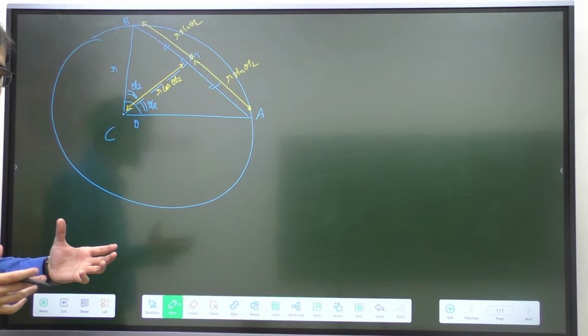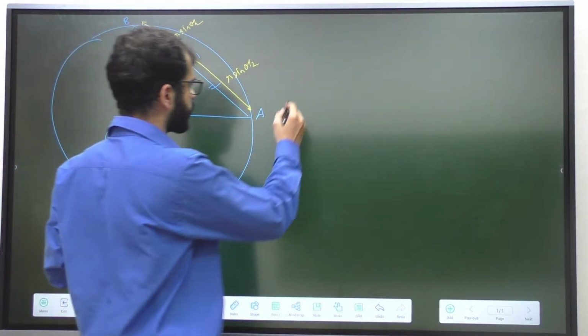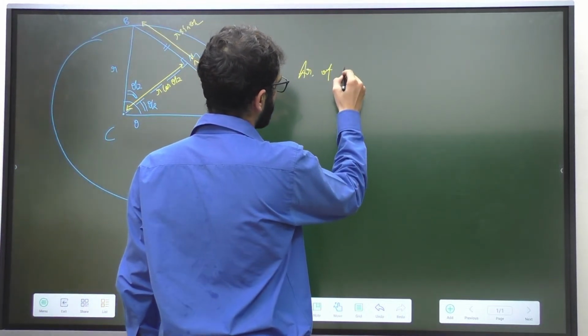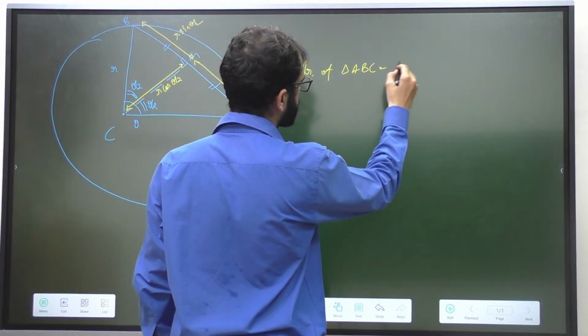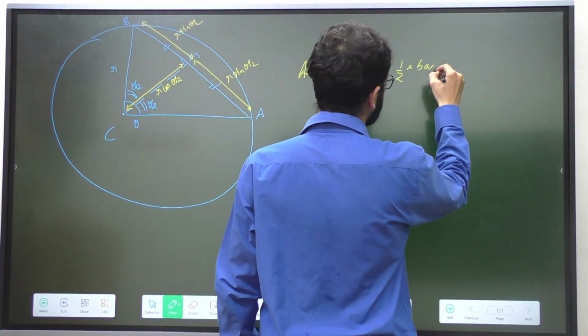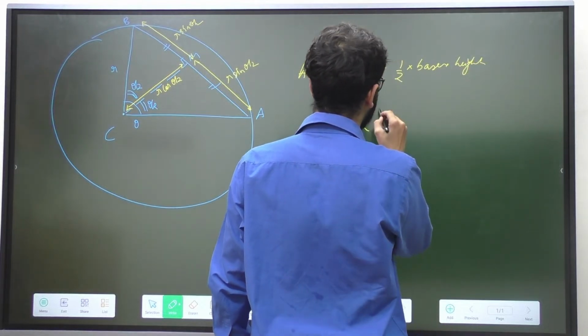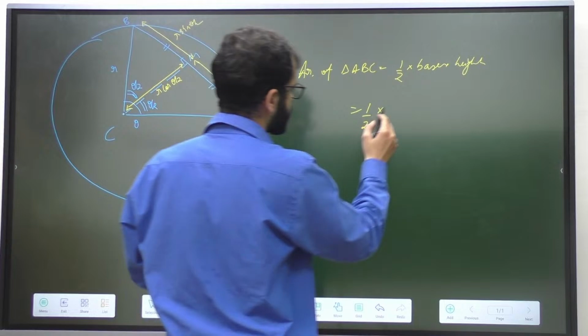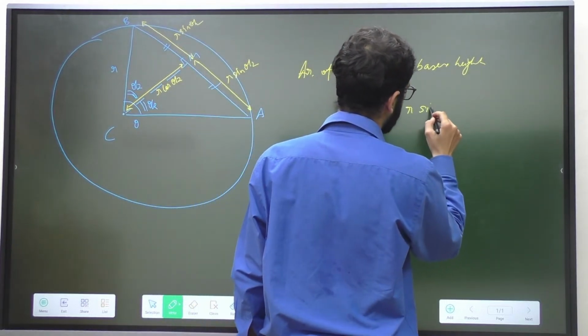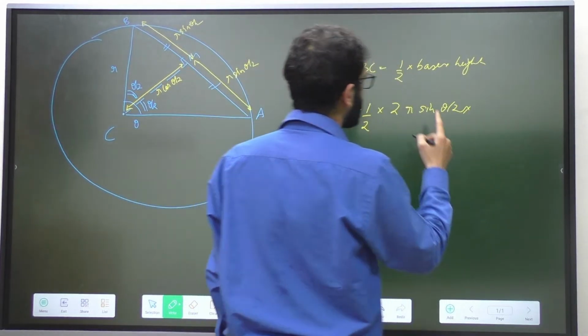If I have to find the area of triangle ABC, the area is equal to half into base into height. So I am going to write half into base. What is base? Twice of R sin theta by 2. What is height?